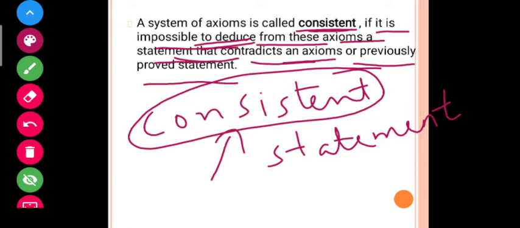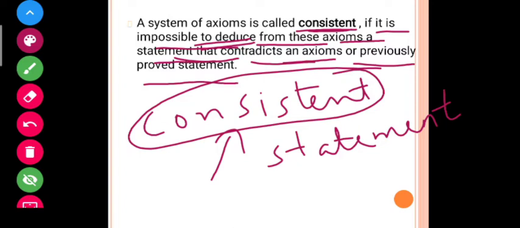Again I am telling you, consistent is a system. It means a group of axioms from which it is impossible to deduce a statement such that it can prove the already proven axioms or universally accepted truths as wrong. So you can't say any statement like this that can prove axioms as wrong, because these axioms are your universal truths. So universal truths can't be proven wrong. But if it can be proven wrong, then the system is inconsistent, and if it is right, then the system is a consistent system. So let us move to our next part.